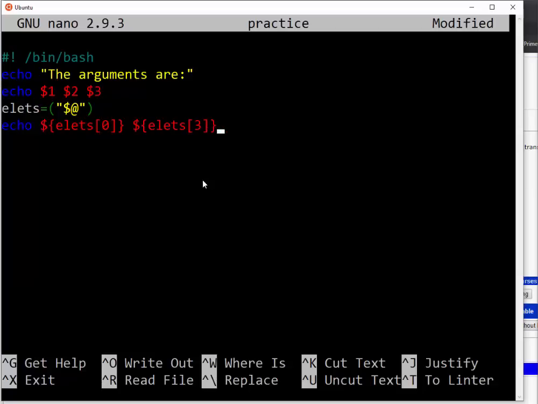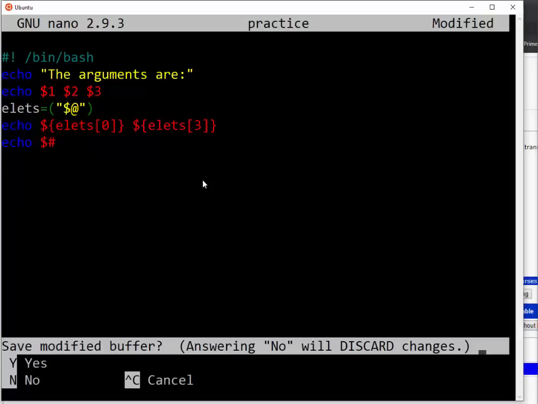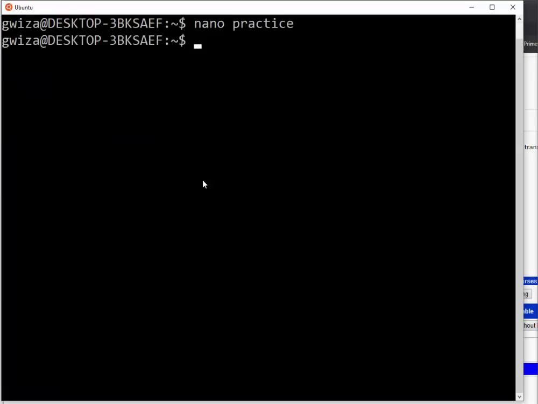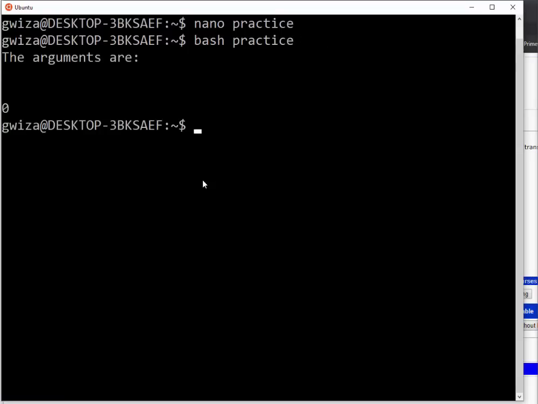Then here I can say I want also to print out the number of arguments. So if I want to print out the number of arguments, I will need only to use this sign, then $. I'm sorry.